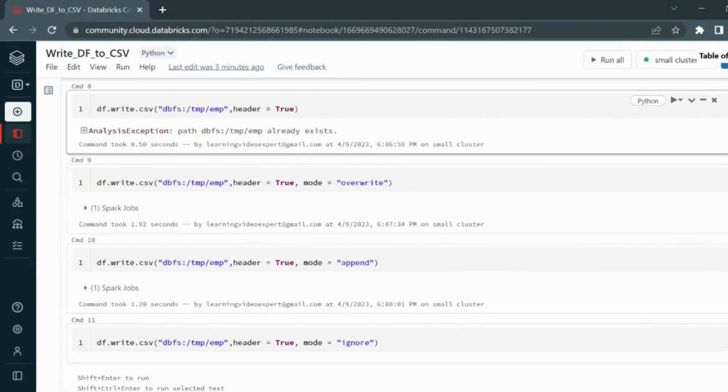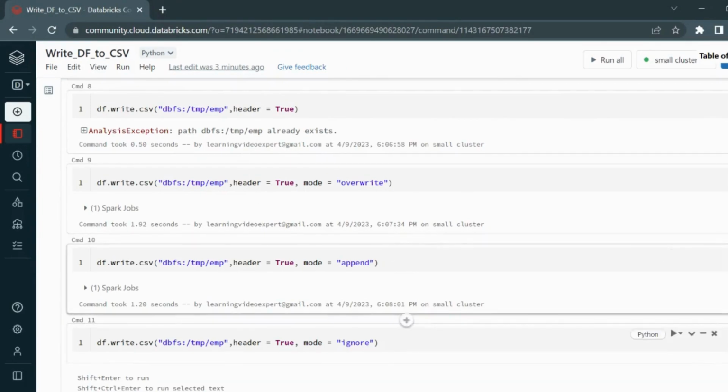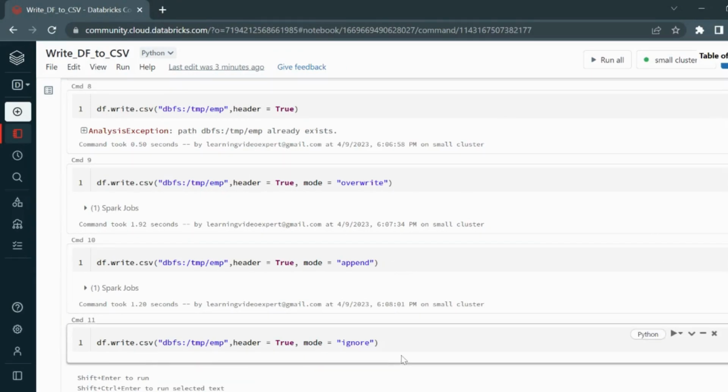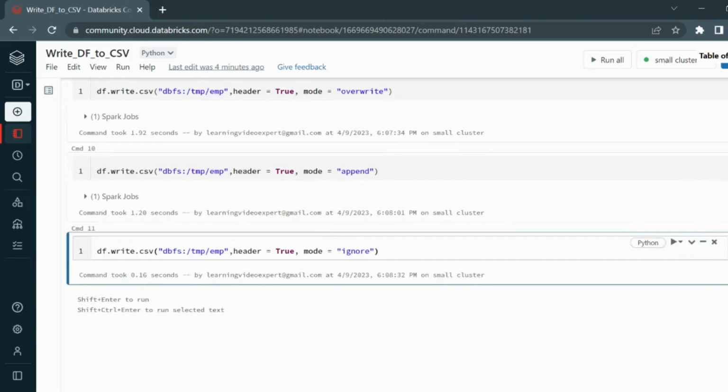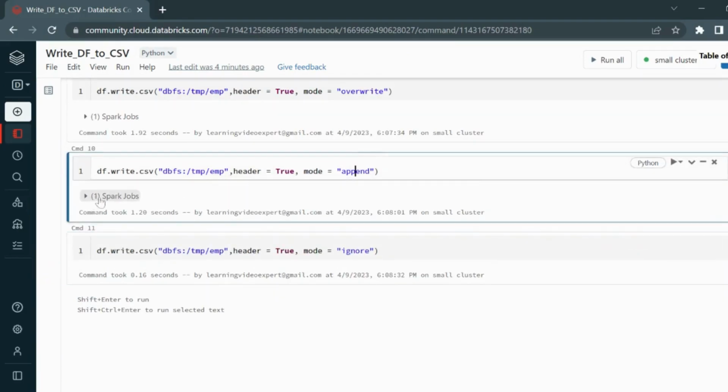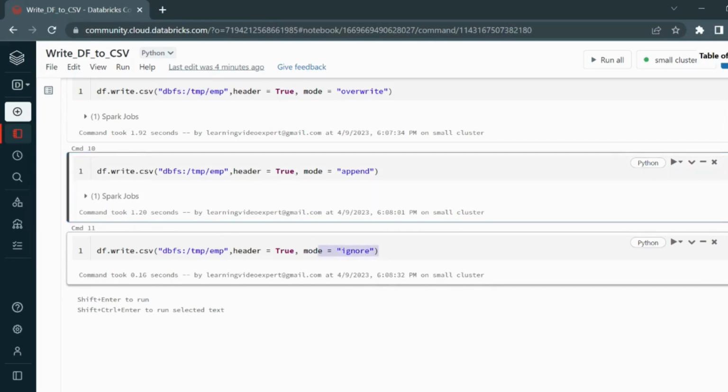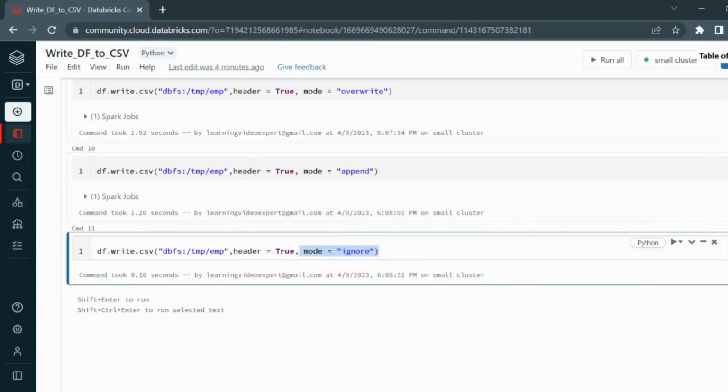If in case the file already exists and you want to avoid any error and you want to terminate that operation if the file exists, you can just go ahead and mention the mode as ignore. Let me rerun this and show you. It has run, but it did not execute. If you will see on the top command where we had this append, it showed us how many Spark jobs it executed. But here, it doesn't show us any Spark jobs. It means before the operation started writing to the CSV file, it actually stopped because it finds the file in this particular location.